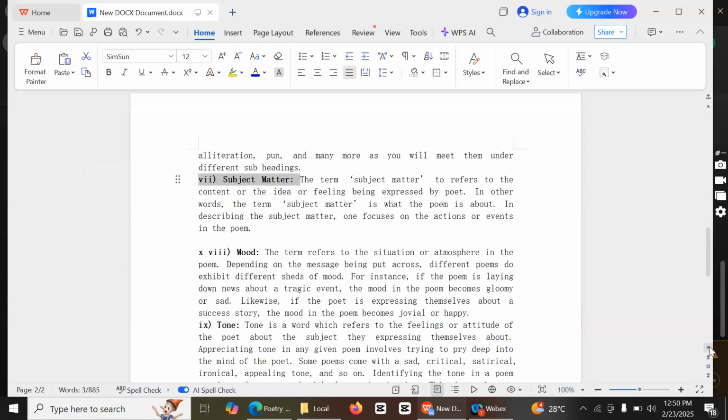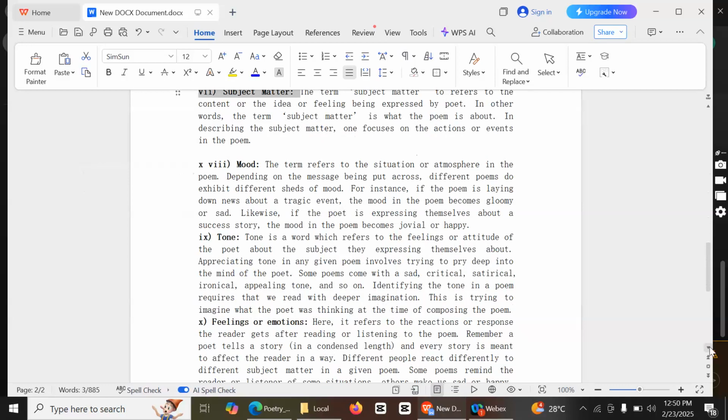So you normally know the mood, dear student. The term mood, or atmosphere in the poem, you remember, it is the same. The mood refers to the situation or atmosphere expressed in the poem.